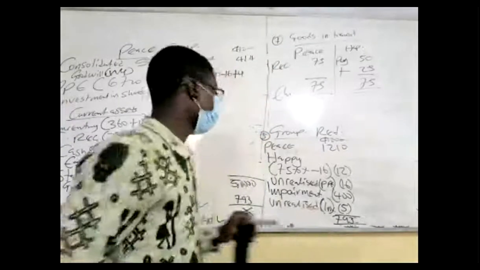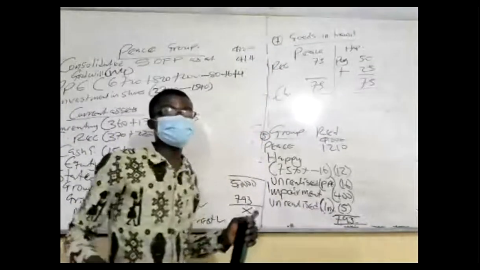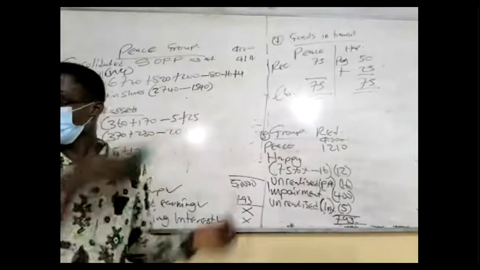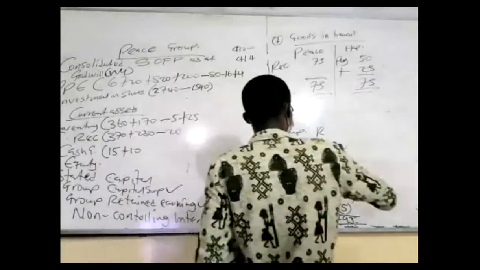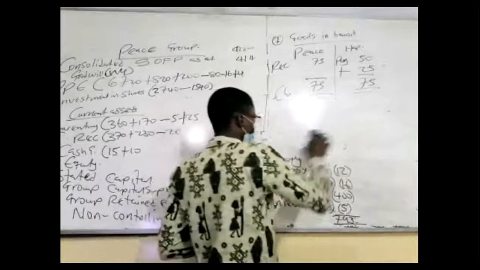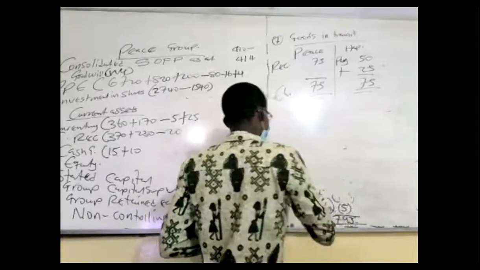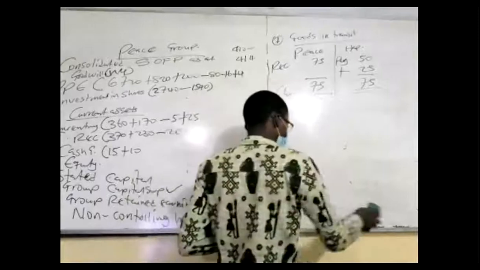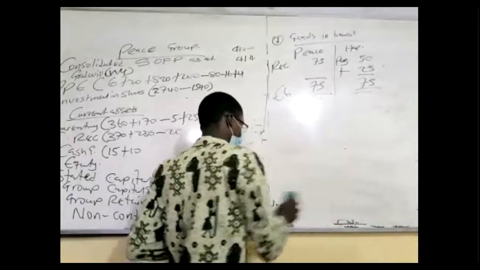So the last working for the day is the group reserves. And then that's the end. Then we just add them together. Let's go to group reserves. Let me do NCI first. Okay, I'll do NCI and then go to group reserve. NCI is just one.